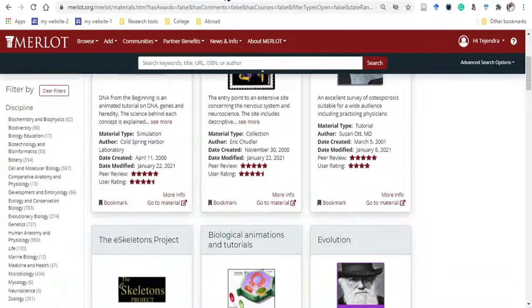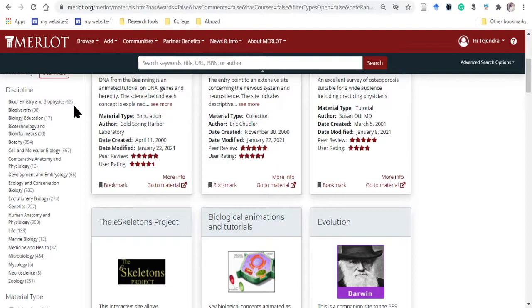Again I found a more vast discipline list: biochemistry and biophysics, biodiversity, biological education, biotechnology and bioinformatics, botany, cell and molecular biology, comparative anatomy. Means lots of branches are given there.